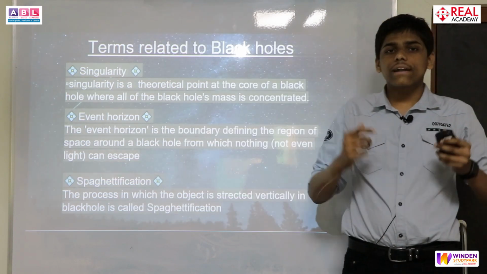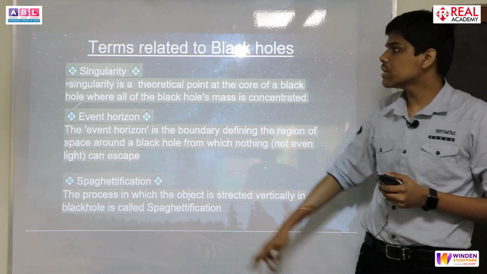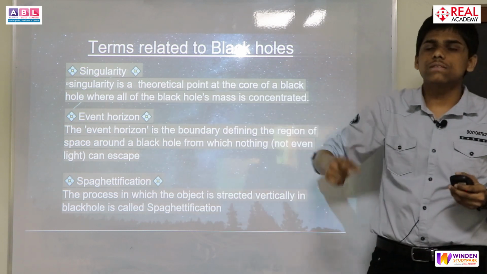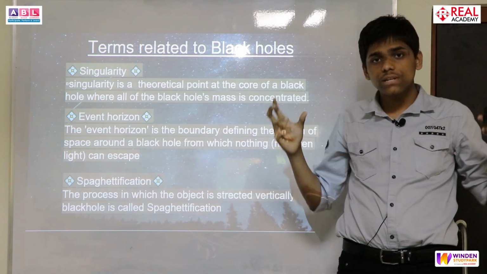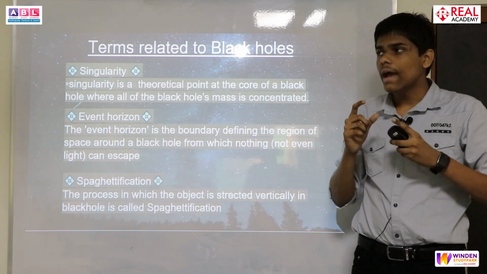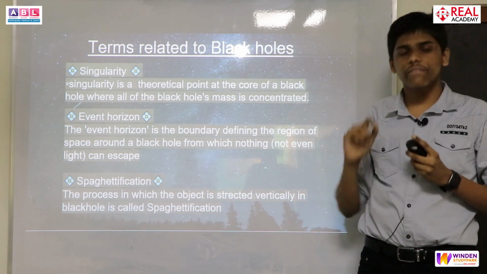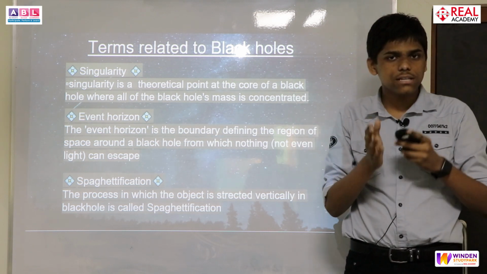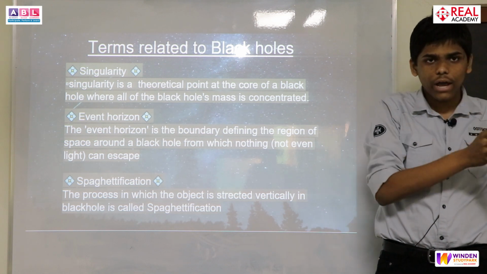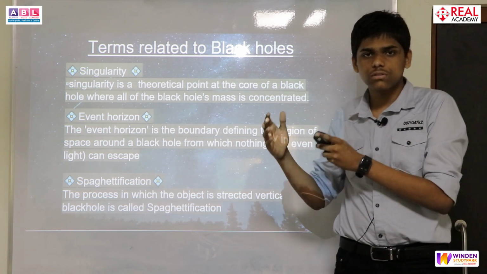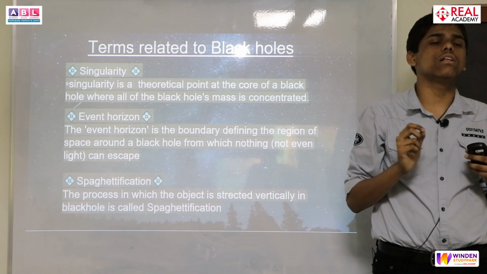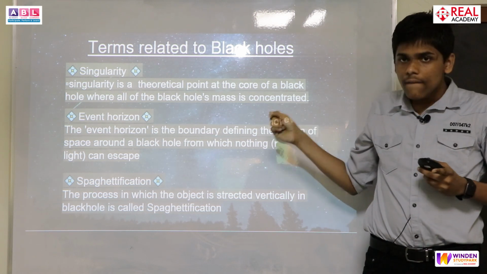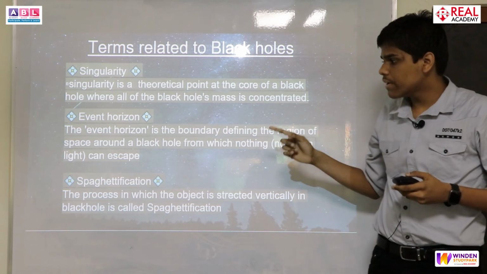So now we are looking at some terms related to the black hole. The first term is singularity. This term basically means the point at which the mass of the black hole is concentrated, known as singularity. Next is event horizon. This is the line which divides the side where the gravitational pull is so high from the side where it is low, as light also cannot escape. This hypothetical line is nothing but the event horizon.